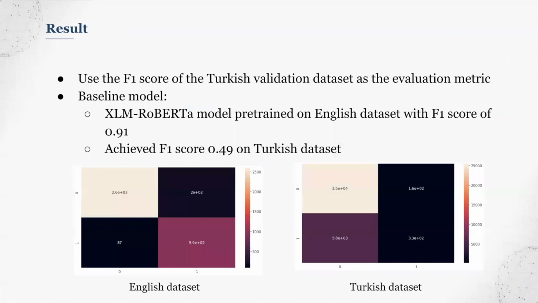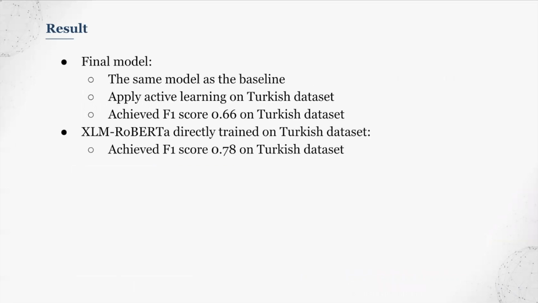For our results, we use the F1 score on the Turkish validation dataset as our final evaluation metric. Our baseline includes pre-training an XLM Roberta model on the English dataset and achieving an F1 score of 0.91, and then doing the evaluation on the Turkish dataset and reaching an F1 score of 0.49. Our final model applies active learning on the Turkish dataset and achieves an F1 score of 0.66. In comparison, we directly train the XLM Roberta model on the Turkish dataset and achieve an F1 score of 0.78, which is better than our active learning method.